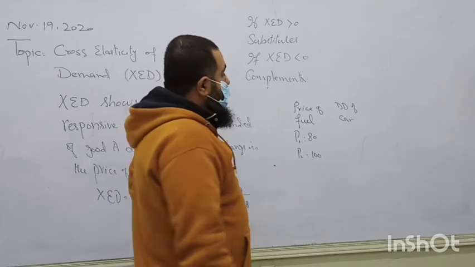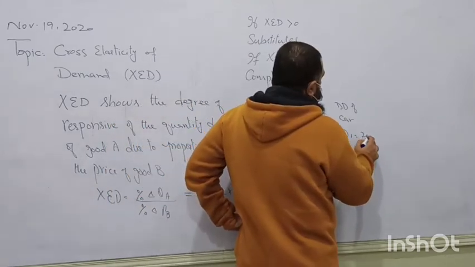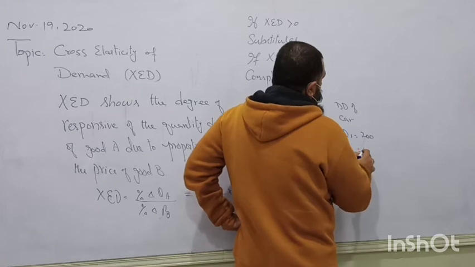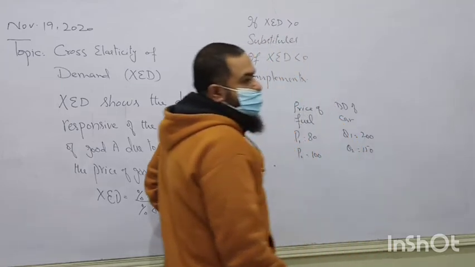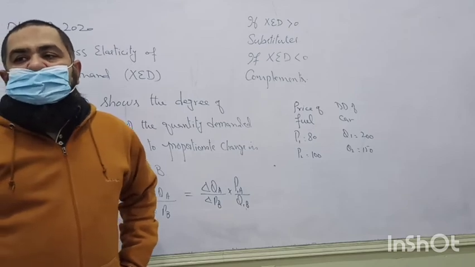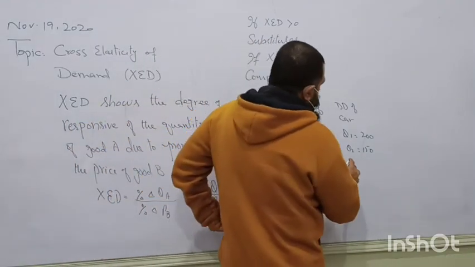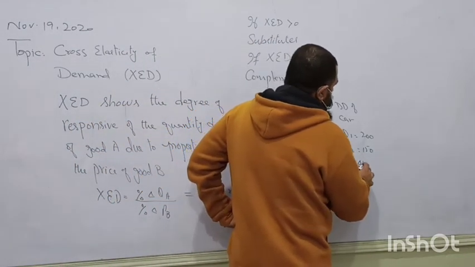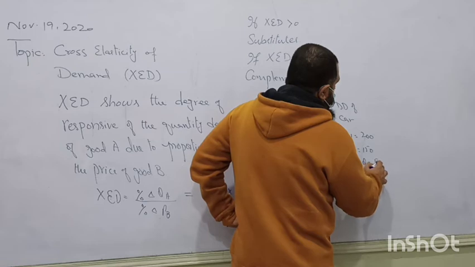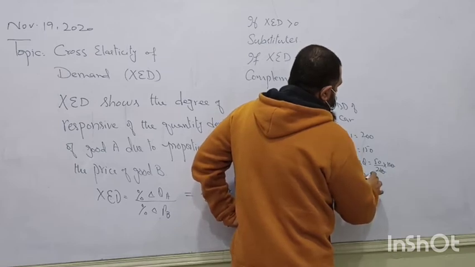The demand for cars decreases from 200 to 150. Can we find the percentage change in cars? How much is the percentage change? 50 over 200, that is 25%.